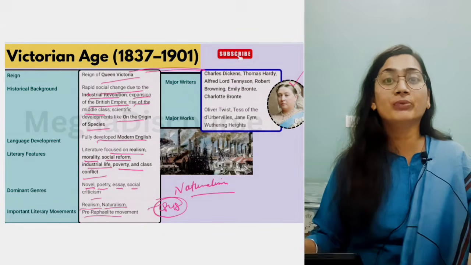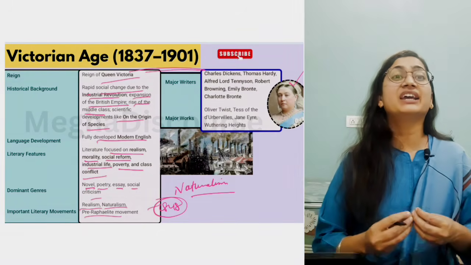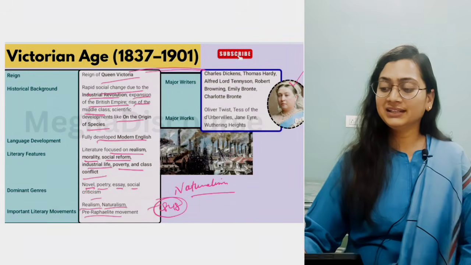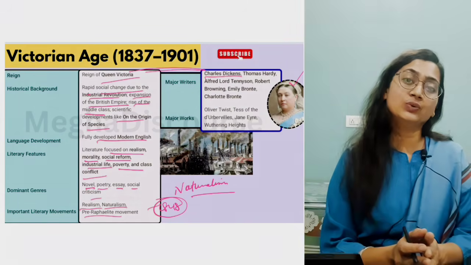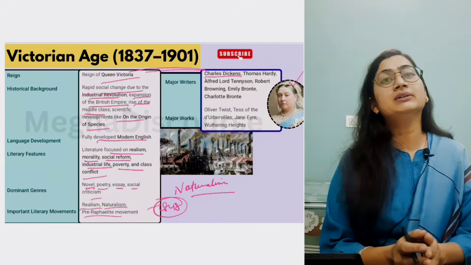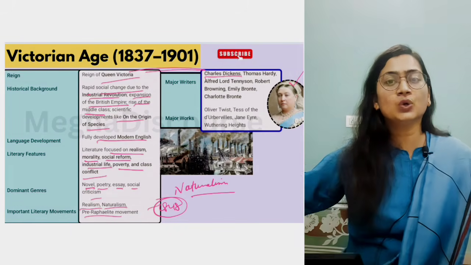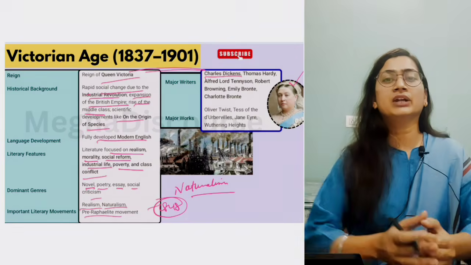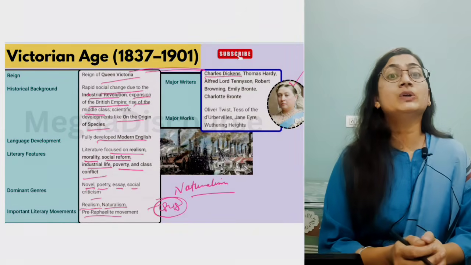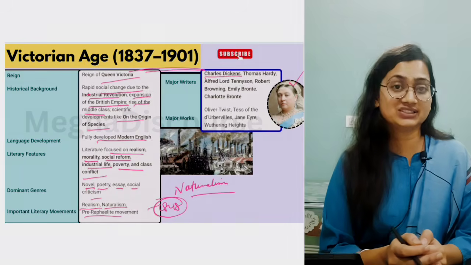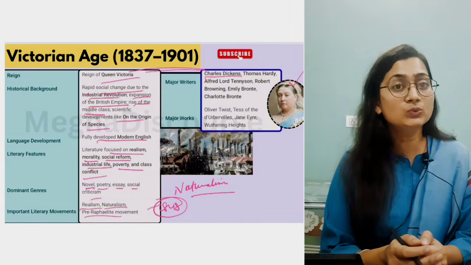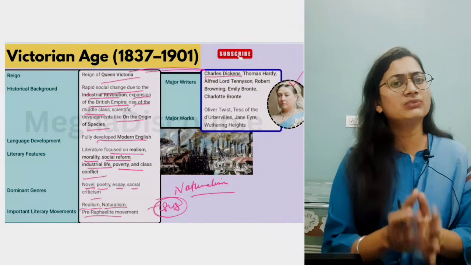It was an artistic movement against the industrial revolution, against industrial growth. Then we have Charles Dickens. With Charles Dickens, I told you that in literature, it is not the time of big dramas, big novels. Now everything is serialized in magazines, so that's why Charles Dickens's works are serialized. Like Hard Times was serialized, many works are serialized.